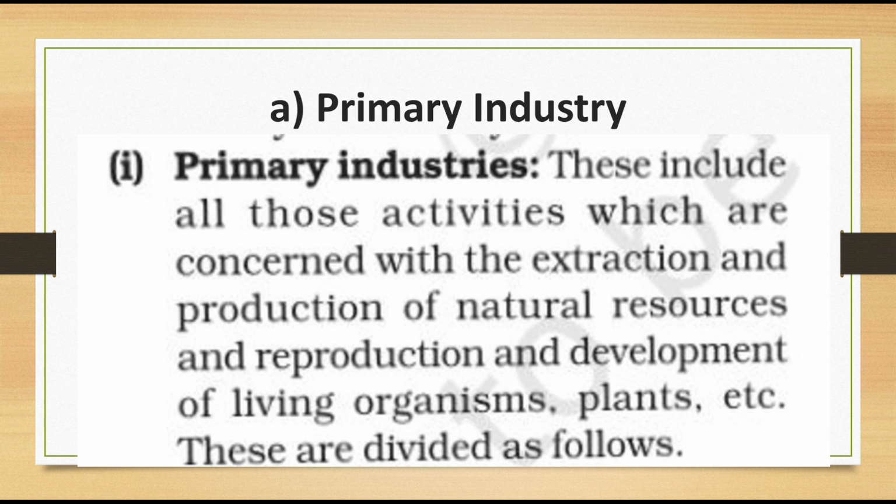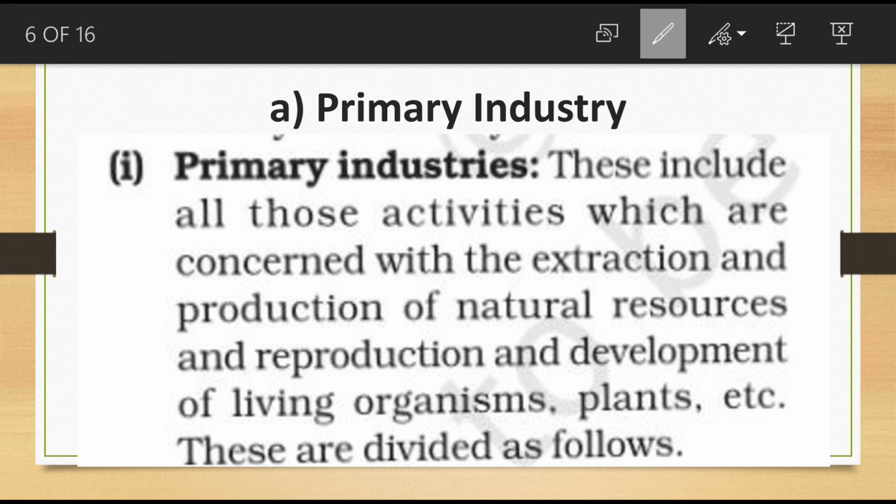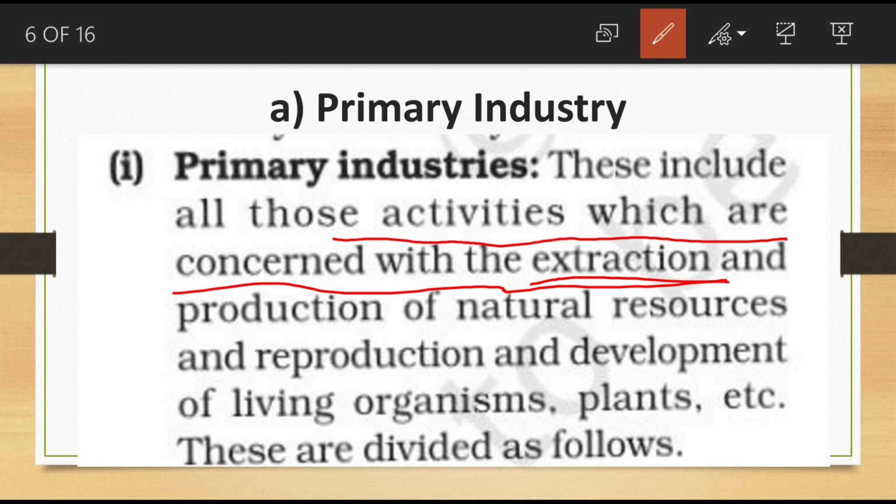This includes all those activities which are concerned with the extraction and production of natural resources, and reproduction and development of living organisms, plants, etc. Any items we are taking from nature, understood?